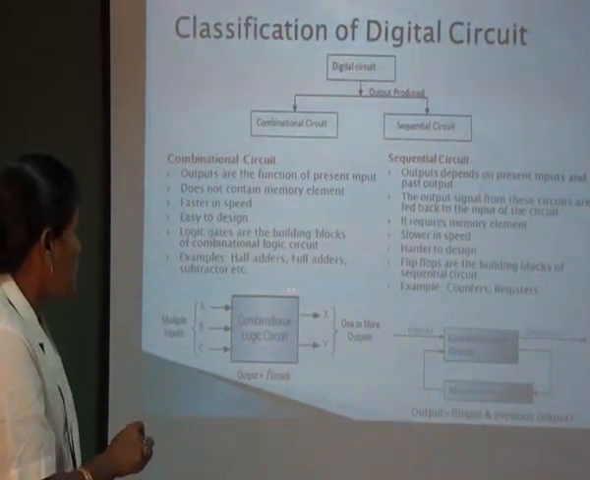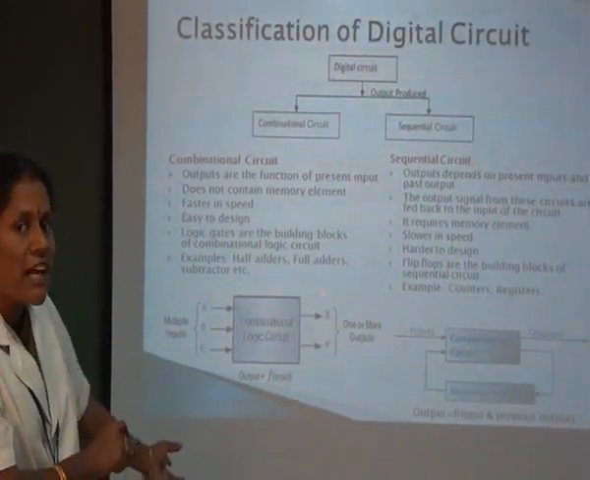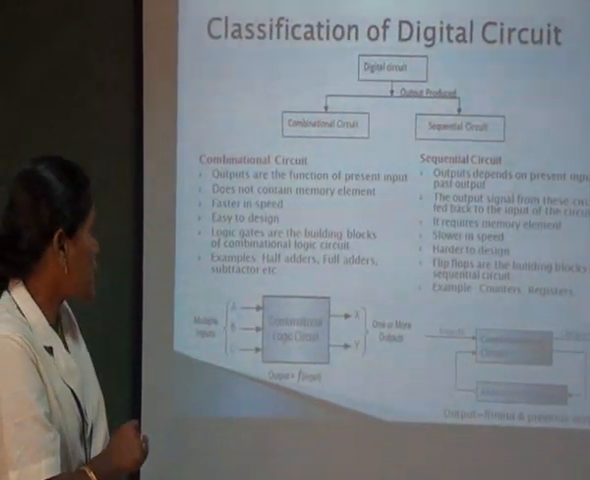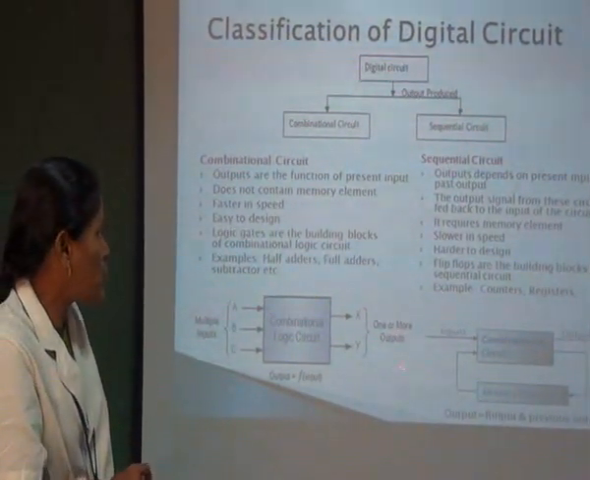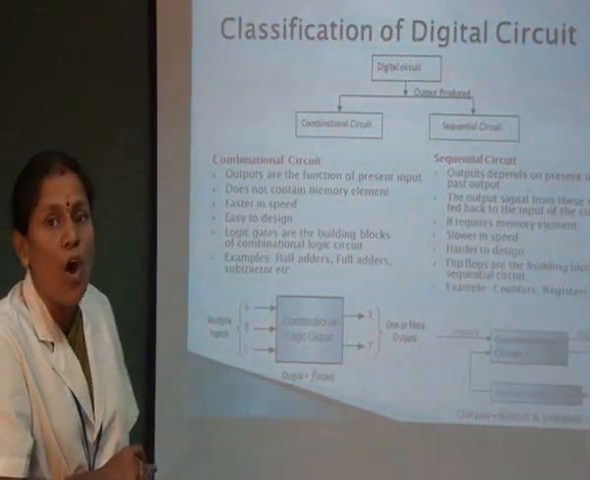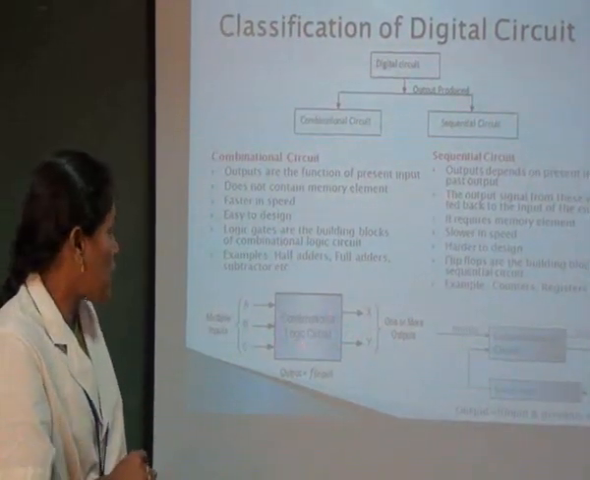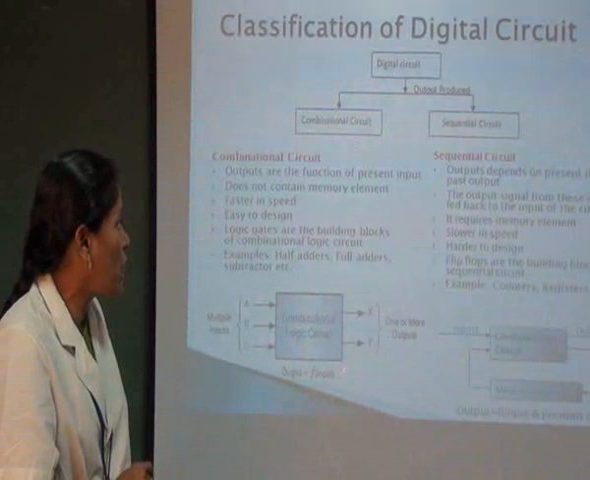The combinational circuit building block is shown here. In this case, multiple inputs are given and multiple outputs are received, and the output is declared as a function of the input: output equals f of input.